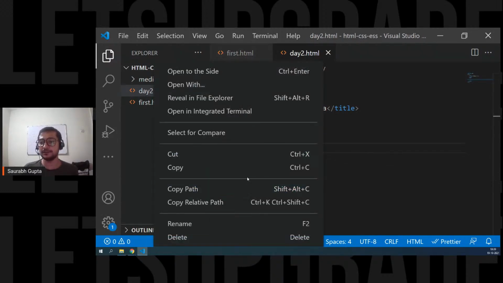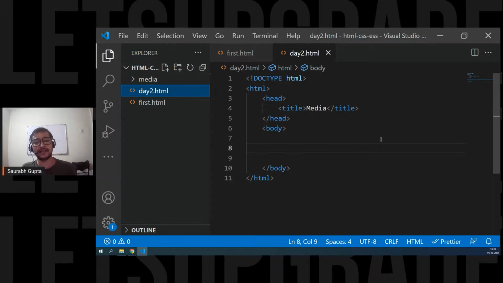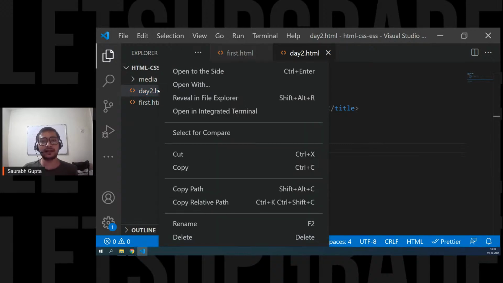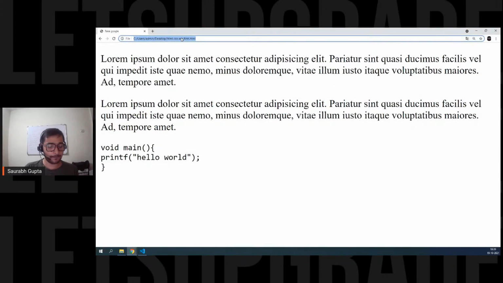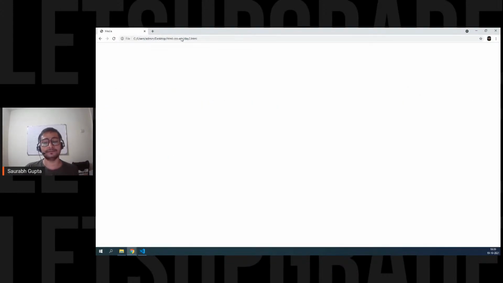So let me copy the path. See, you guys can also run your page like this. You can simply go here and right click on that file. You'll have this option of copy path. You also have a shortcut, Shift Alt C. So I just click on copy path. Then you can go in your favorite browser and just paste that path in the URL bar. And that's it. This is one more way of running your file.